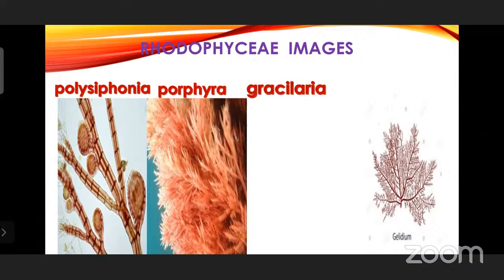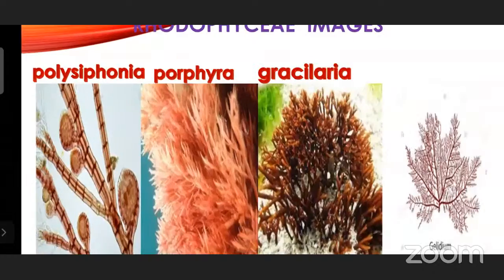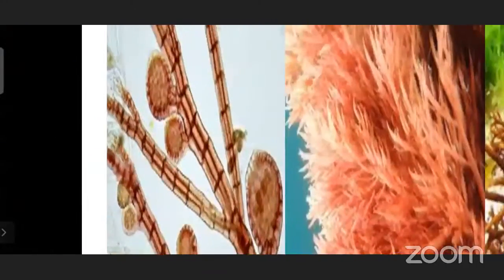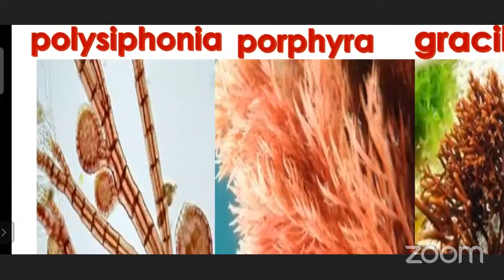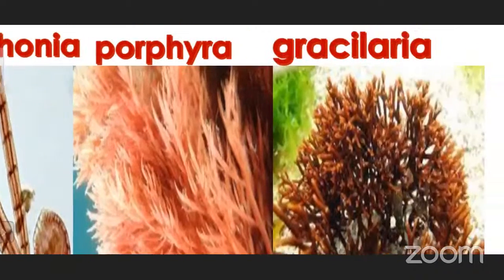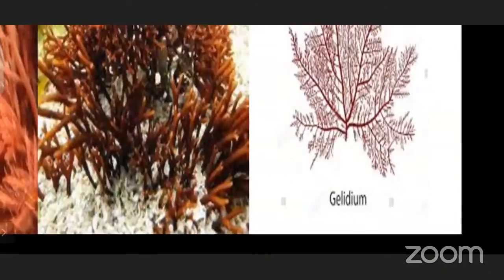Polysiphonia, Porphyra, you can see the beautiful red color algae here, and Gracilaria, and this is Gelidium. Siphon like, that's why Polysiphonia, Porphyra, Gracilaria, and this is Gelidium.